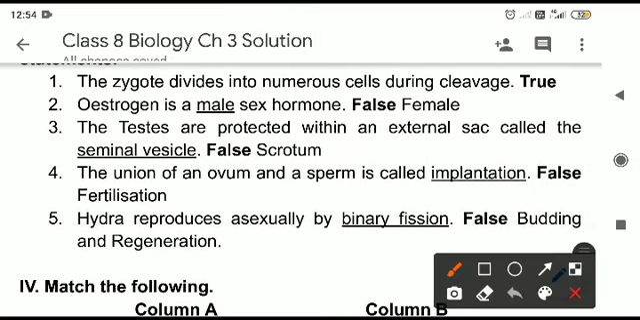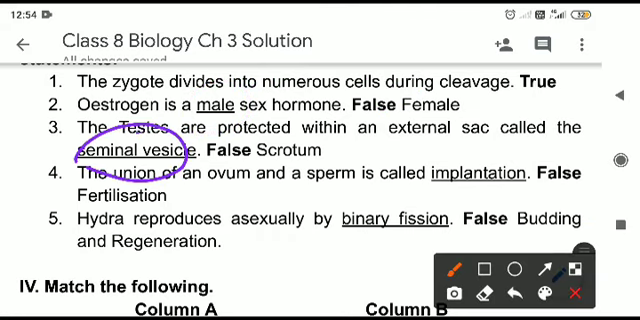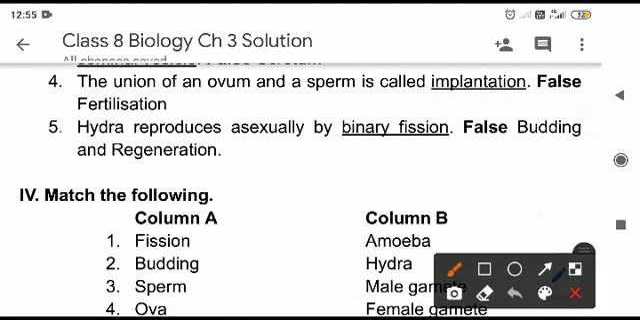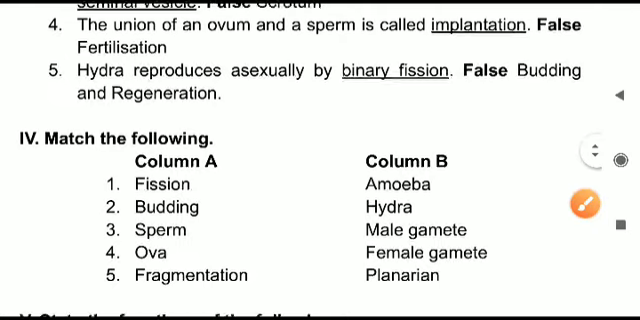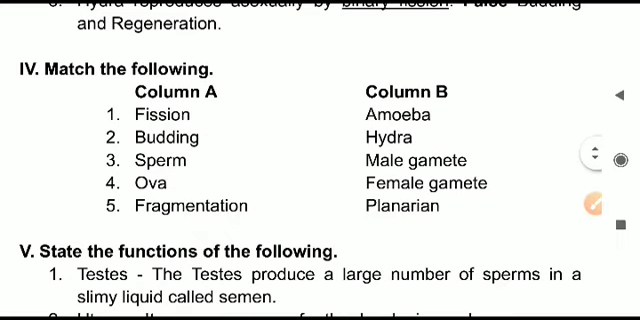Whatever you have to correct, I have underlined that word. You will cut it and write the correct word as it is written. The second is false. So male you will cut and write female. The third answer is also false. Here in place of seminal vesicle you will write scrotum. The fourth answer as well is false, and here in place of implantation you have to write fertilization. Question 5 as well is false. In place of binary fission you have to cut this and write budding. So we have to correct the given false statements and then make them true.